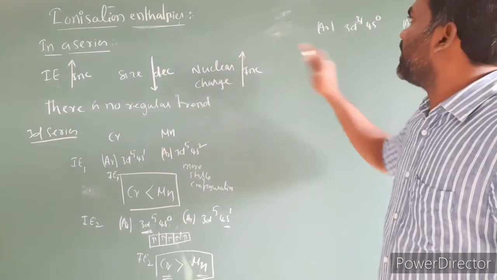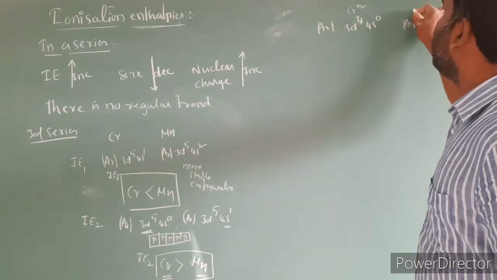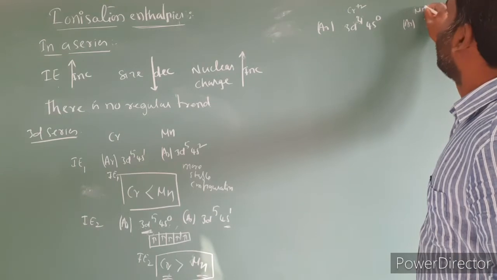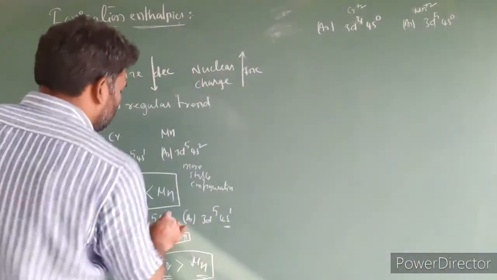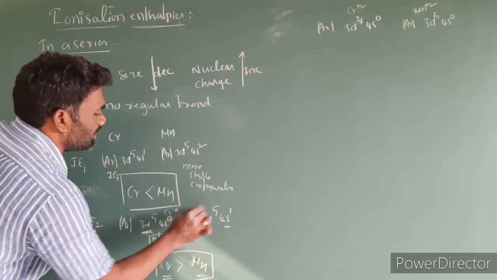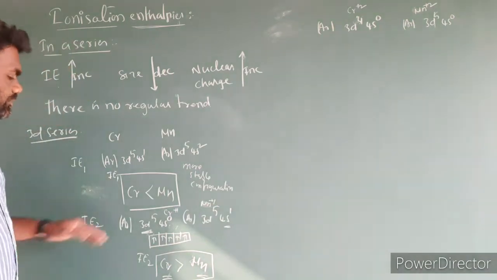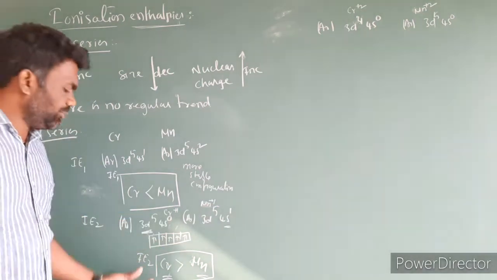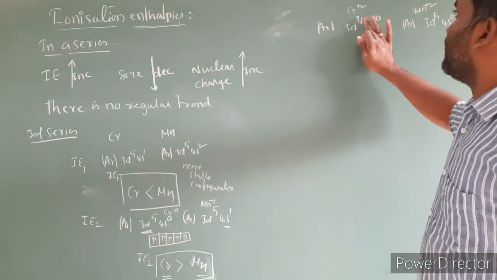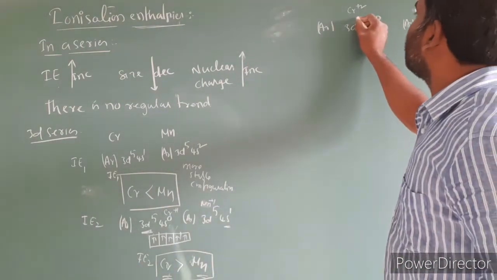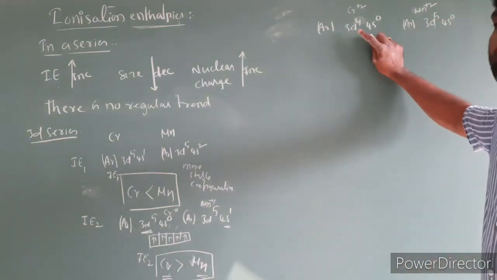So for IE3 we have to take chromium plus 2. Here we are going to get the manganese plus 2 configuration. This configuration is chromium plus 1, and this is manganese plus 1. So the first electron is removed and we got chromium plus 1. We remove the second electron. Next we have to remove the third electron. To remove the third electron, what is the configuration we are going to get? This is 3d5 4s0. Now we have to remove the third electron.